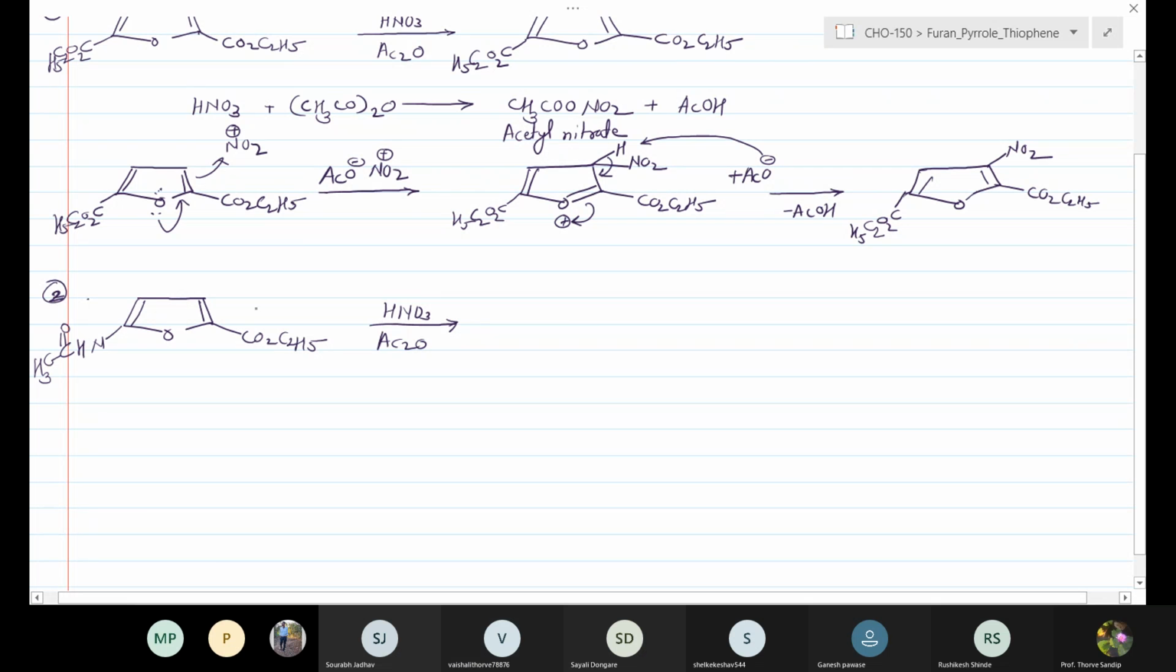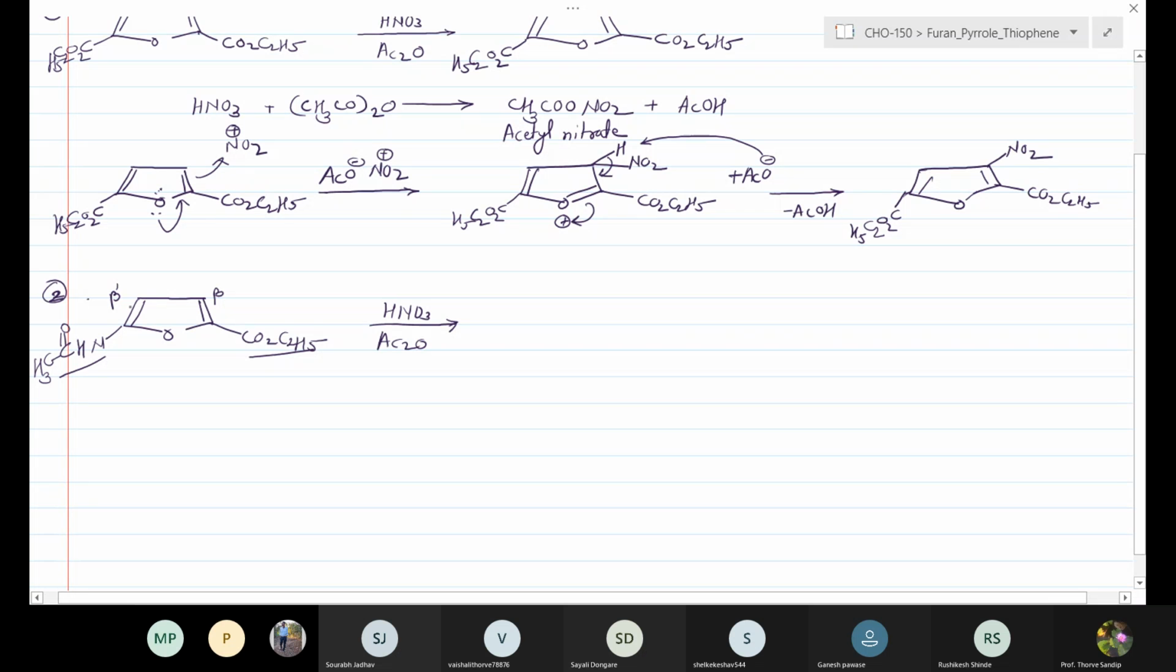Okay, consider the next example. It is also a 2,5-disubstituted compound. One group is the ester group, and the other group is the amide group. There are two beta positions, the beta and the beta dash.